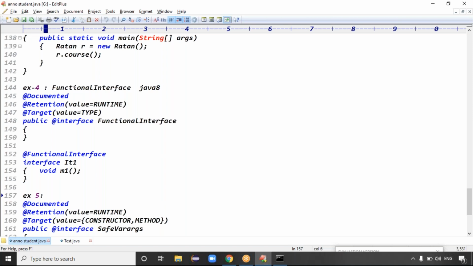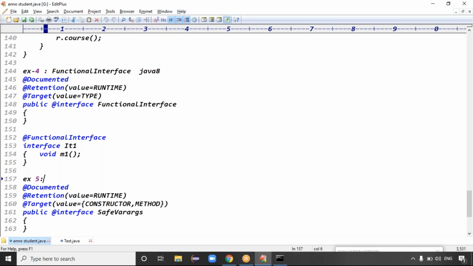What's the use of declaring it as a functional interface even if I have only one abstract method? You're just giving information to the compiler. If you do anything wrong, you'll get an error message.